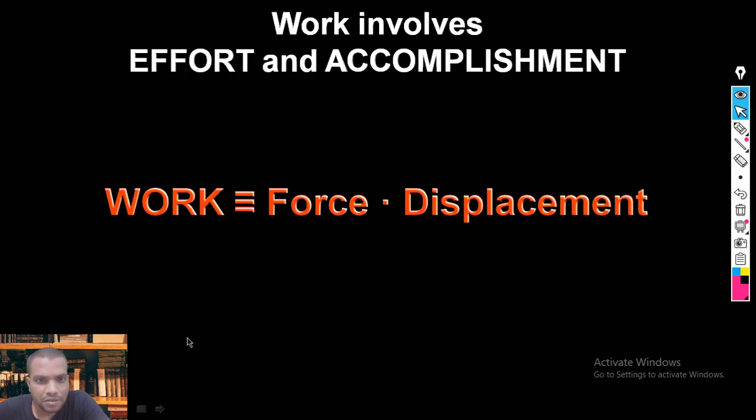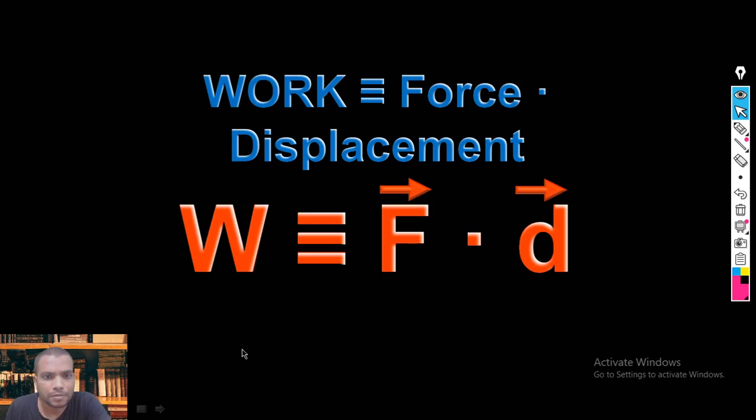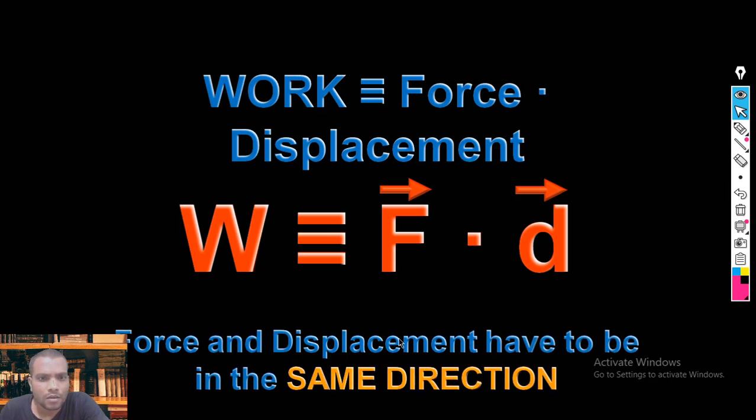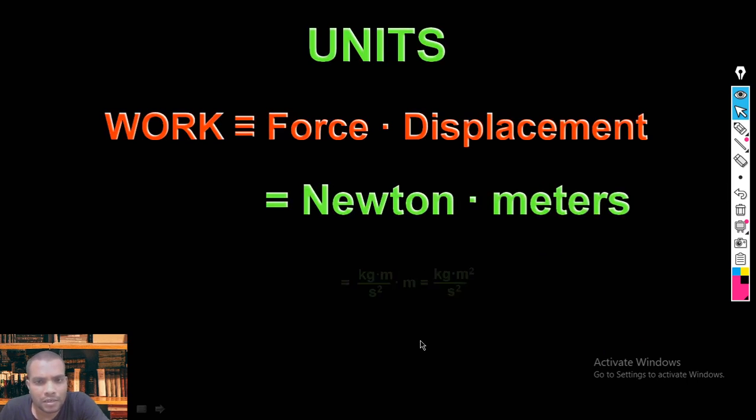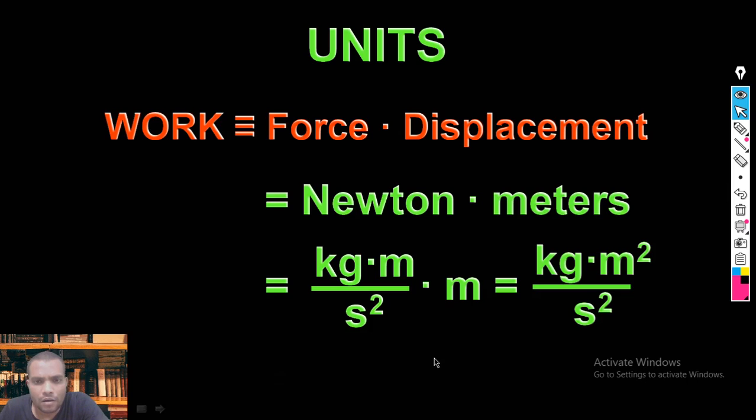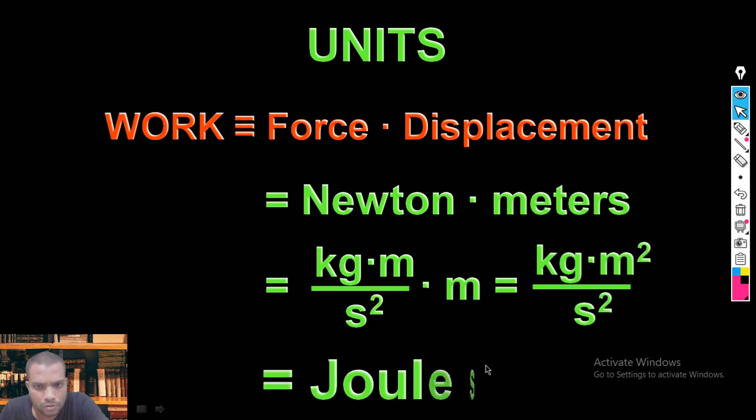So we were discussing work. Work is defined as the product of force and displacement. We will represent force as F bar and displacement as d. Force is a vector and displacement is also a vector. To define work, the force and displacement should be in the same direction. That is known as positive work. The unit of work is newton meter, which is also called joule.